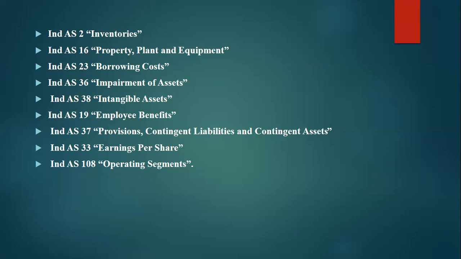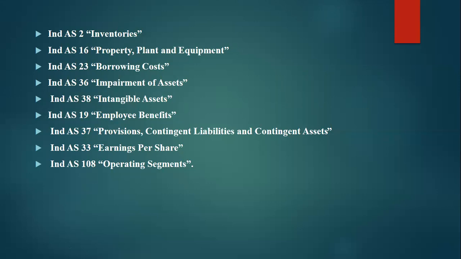Then the next accounting standard is employee benefits. Employee benefits are the benefits provided by the employer to the employee for performing their duties or for their future. Then Accounting Standard 37, provisions, contingent liabilities and contingent assets: what are provisions, what is considered a contingent liability and what is a contingent asset.